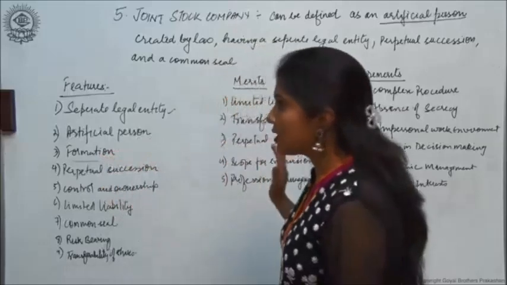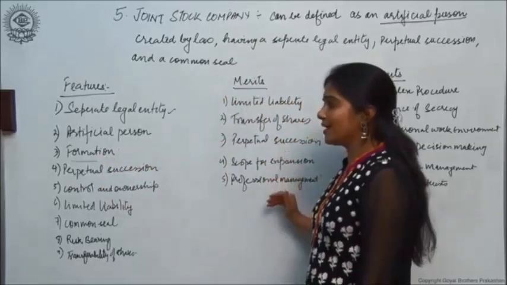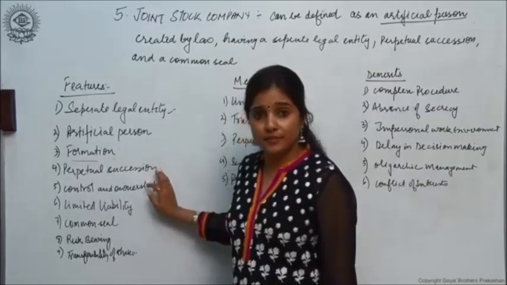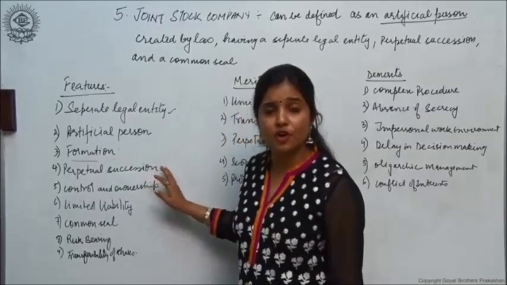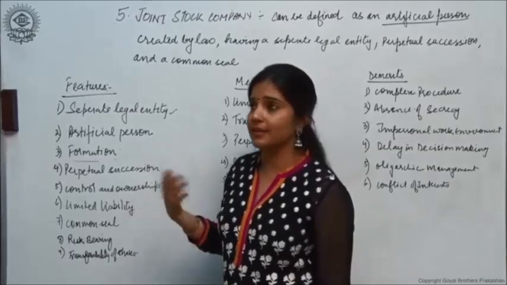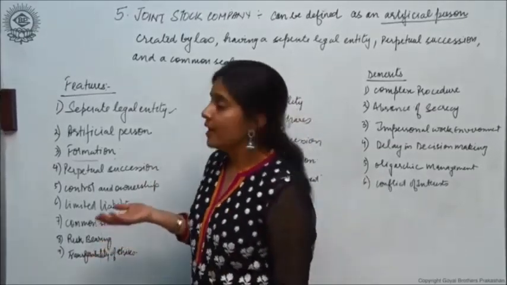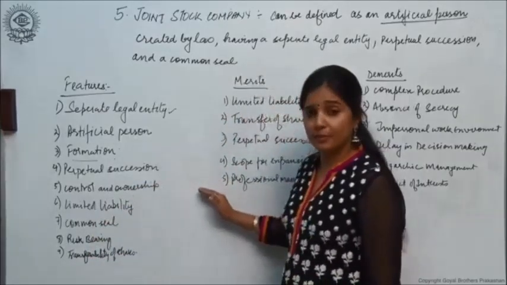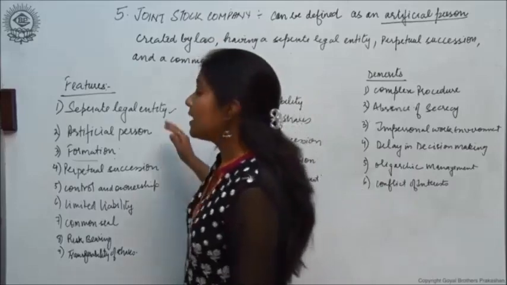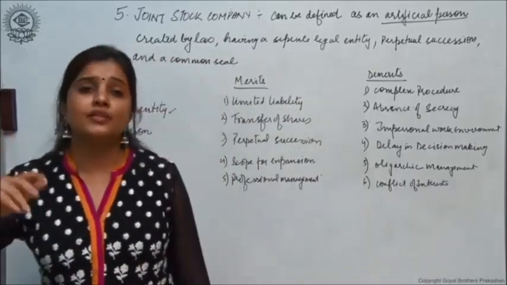But because the owners of the company are spread over a wide geographical area, they select their representatives in the form of a board of directors. Their representatives, the directors, are the ones who take the major decisions for the company.